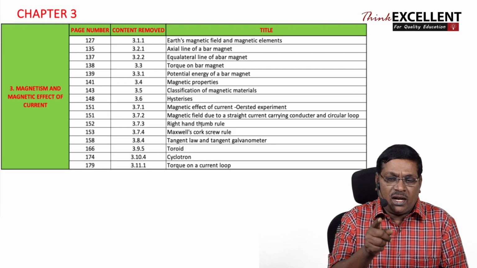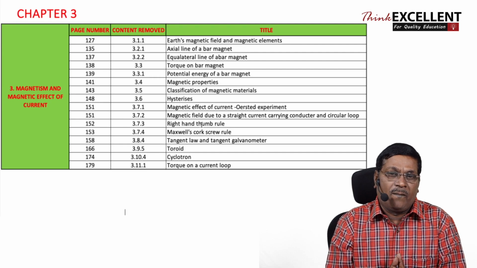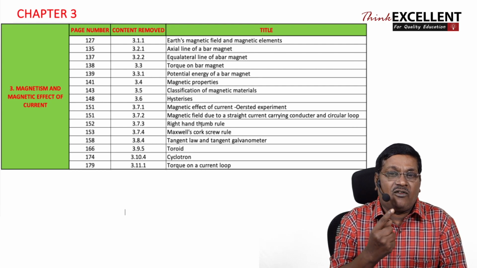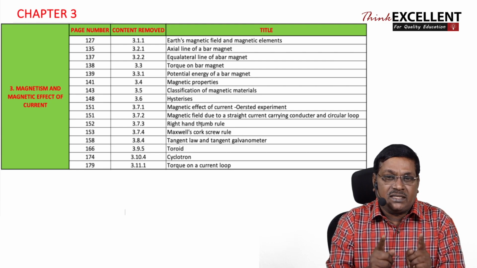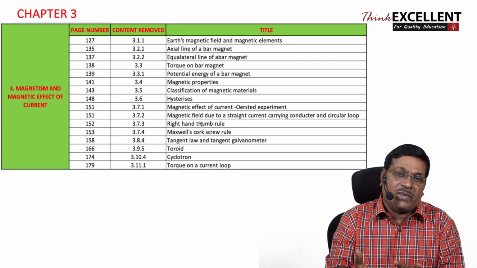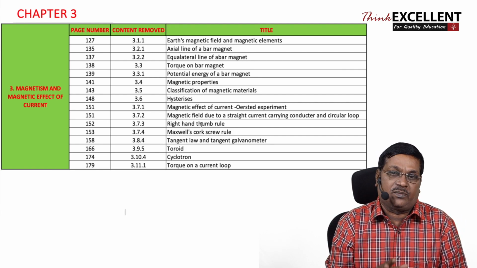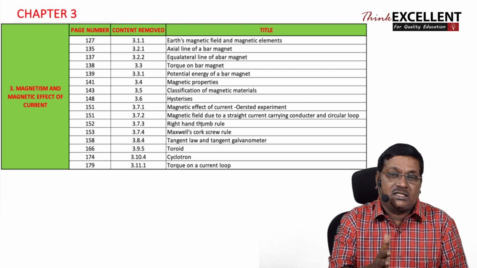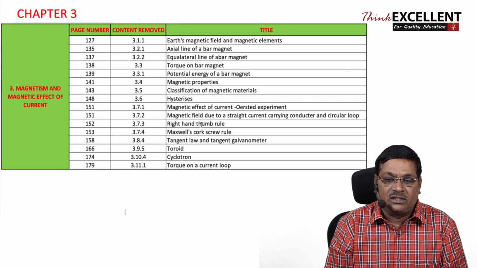Though they won't ask this question in 2 mark in your examination, you must know the idea to understand the direction of magnetic field provided by a current carrying conductor. Kindly please understand this rule. You need not memorize it for examination. That's all, because understanding this concept, right hand thumb rule and direction of magnetic field, is very important. You need to develop it for writing some competitive examination.